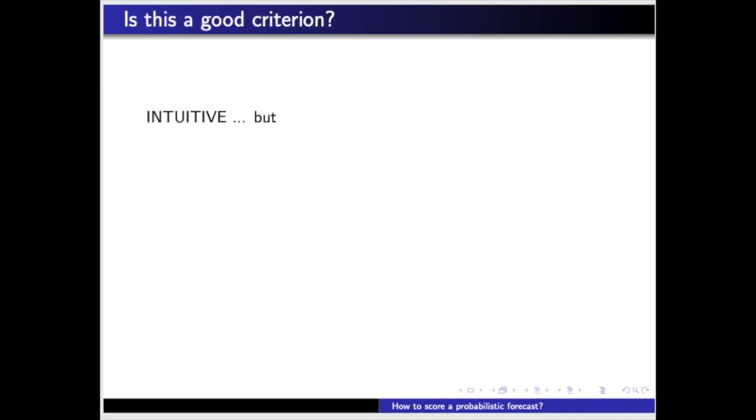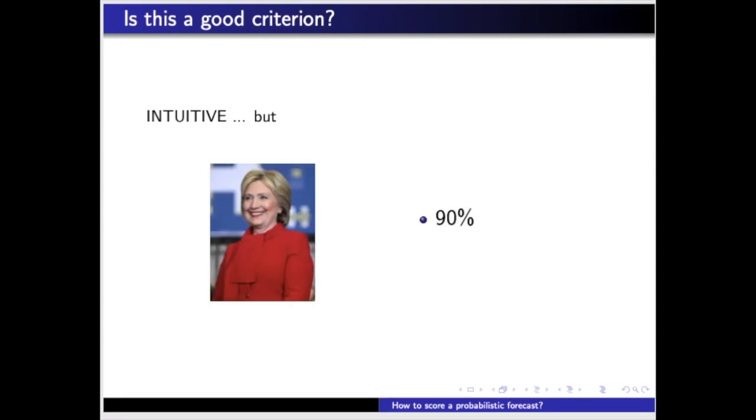Although this criterion seems intuitive, it has at least one undesirable feature. Realize that, consider two forecasts. One assigned Hillary a 90% chance of winning, and another a 51% chance of winning. By the criterion we established before, and by which Nate Silver's forecast was considered wrong, both forecasts are equally bad.